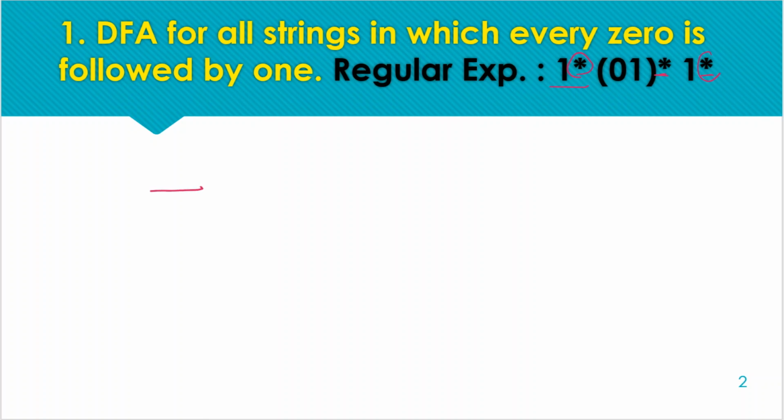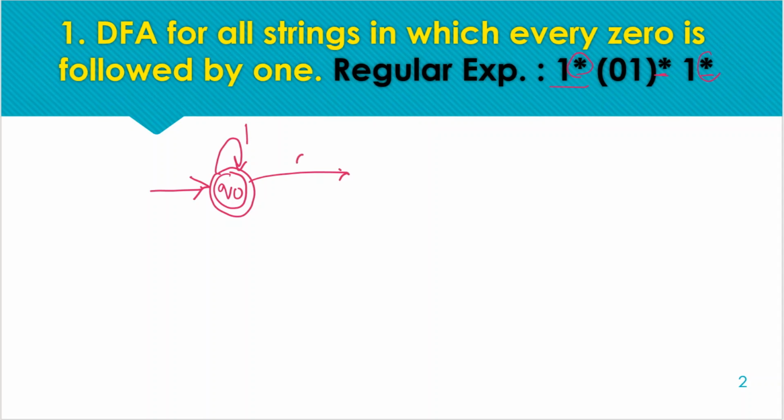So the initial state must be the final state, and on the initial state we can receive any number of ones. But if we get a 0, then we move to a non-final state.